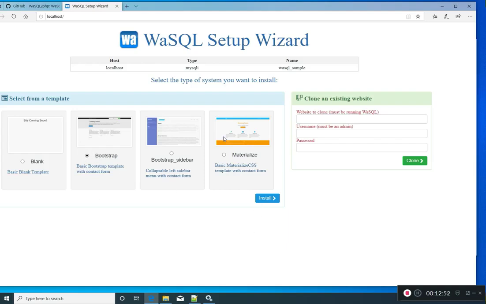There are different kinds of templates to help you get started. Bootstrap kind of looks like this, sidebar, and materialized. Not sure what that is, but they have different CSS. Oh, it uses the materialized CSS group. Okay, so I'm going to install Bootstrap. Or you can start with the blank page, or whatever you want to do.